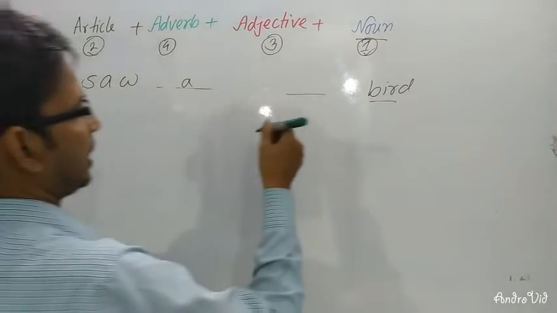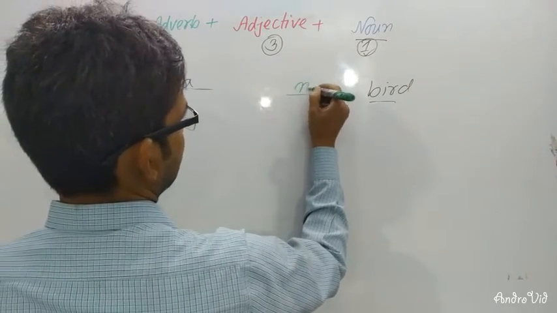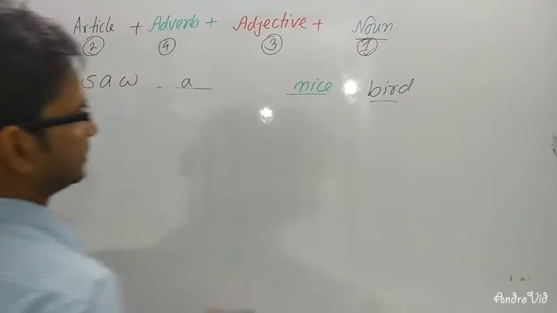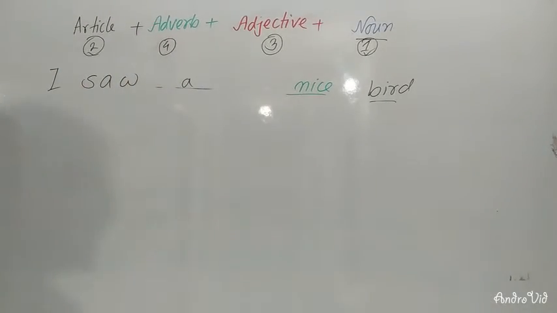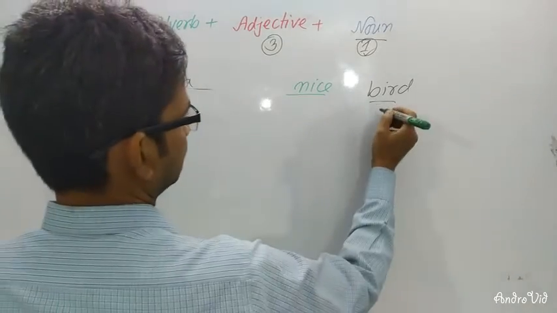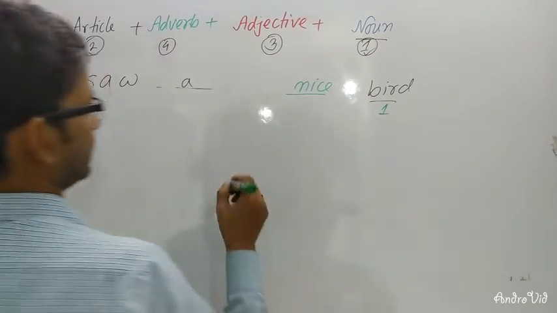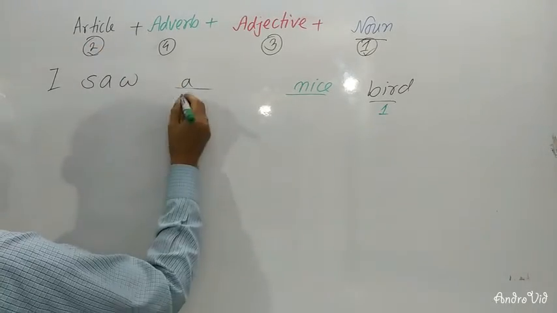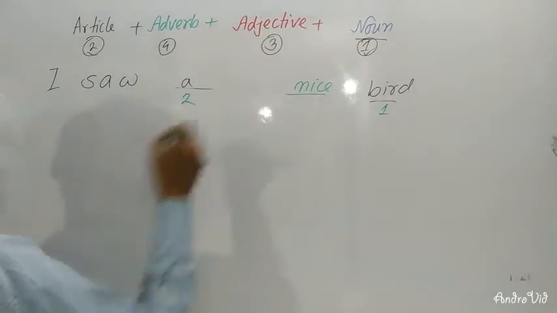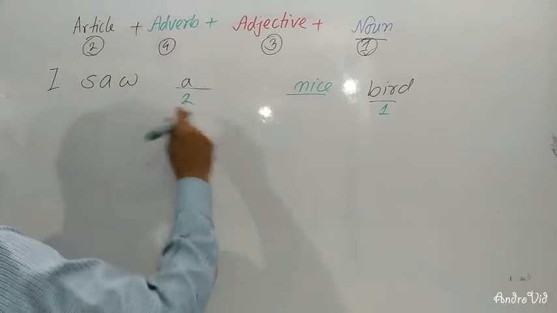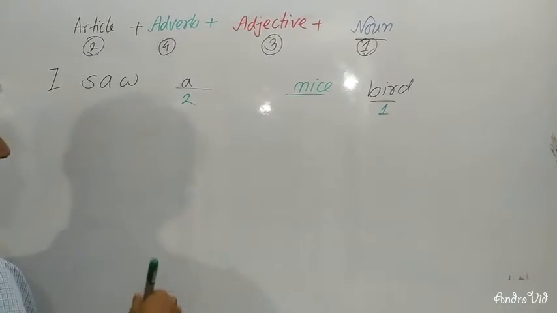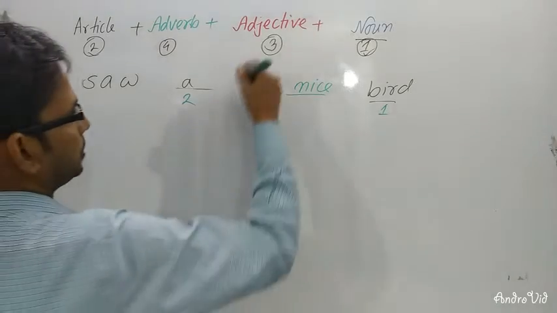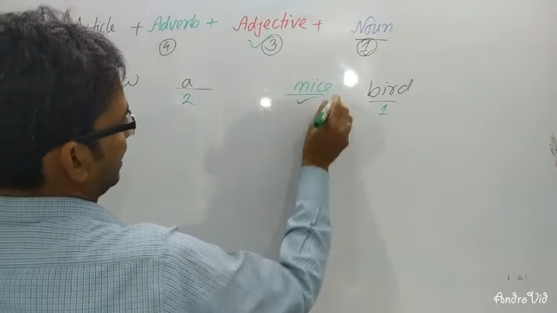I saw a nice bird. Yes, this is number 1, noun. If there is a blank before the noun, you will follow number 2, article. If there is any blank between the article and the noun, you will use an adjective, nice.